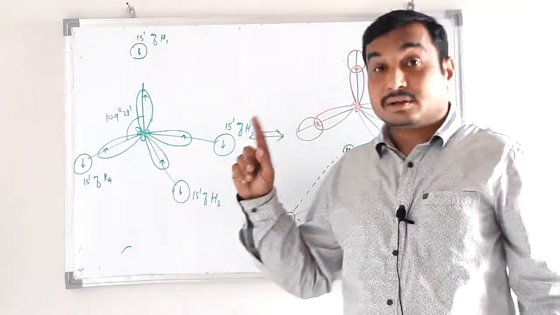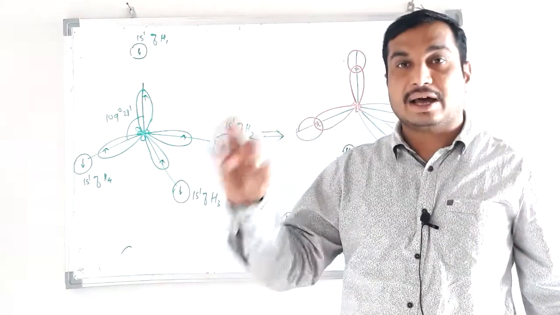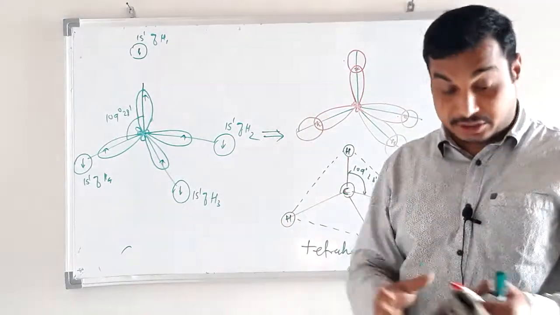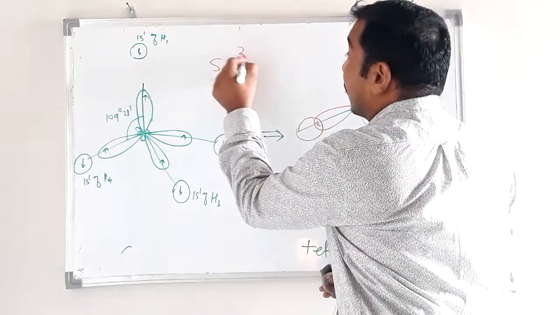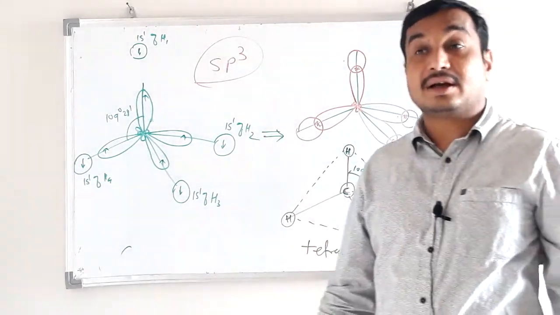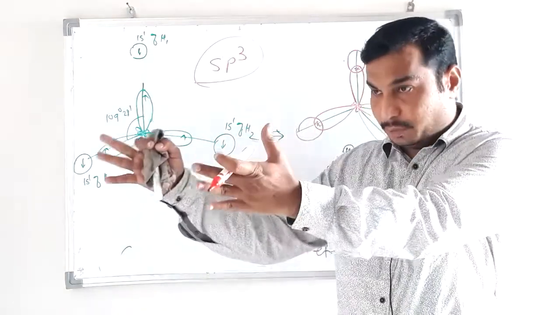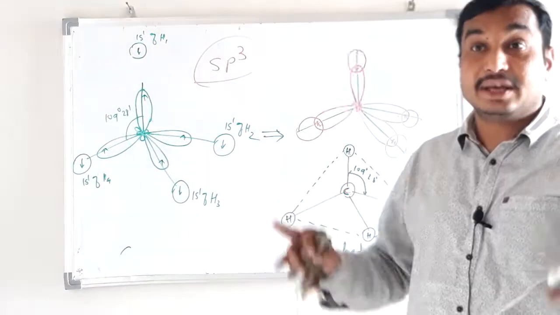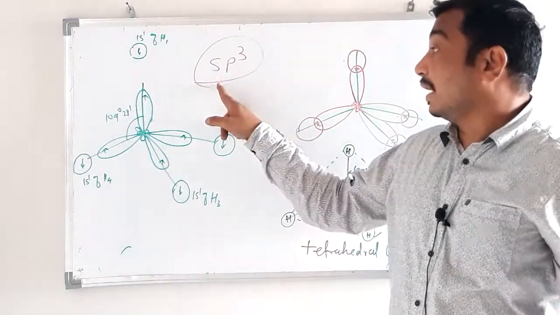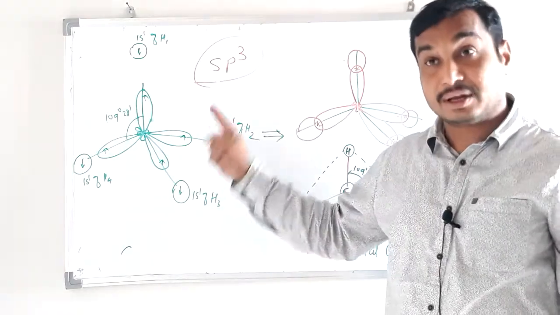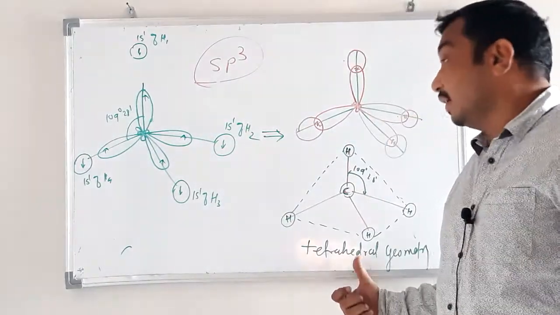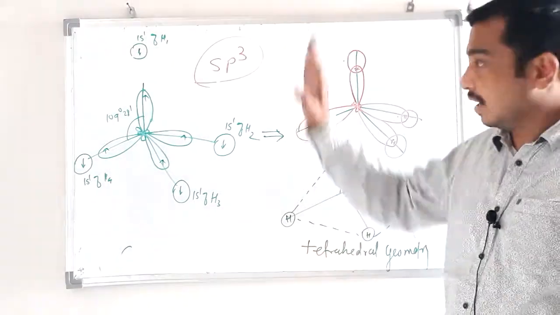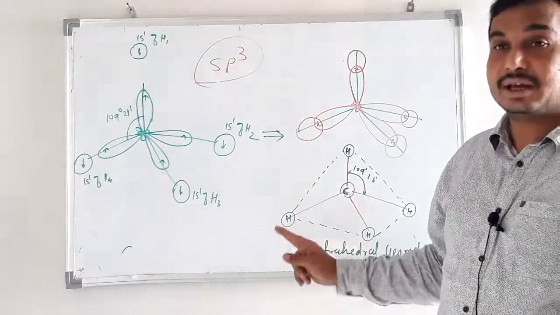And remember, any organic compound in which carbon forms 4 sigma bonds, in that molecule we have to apply sp3 hybridization. Which carbon undergoes sp3 hybridization? The carbon having 4 sigma bonds. Any molecule in which carbon has 4 sigma bonds, not pi bonds, 4 sigma bonds, then that molecule will form by sp3 hybridization. Always remember, and the shape of the molecule will be tetrahedral. Okay, so this is the first type, sp3 hybridization.